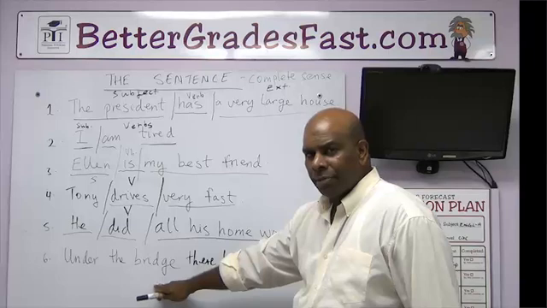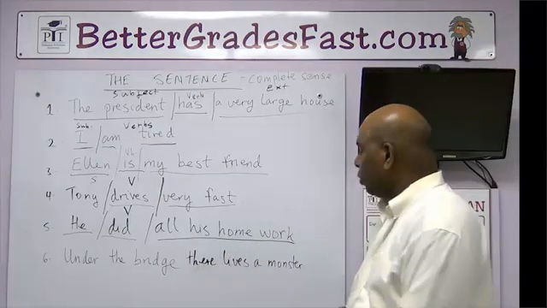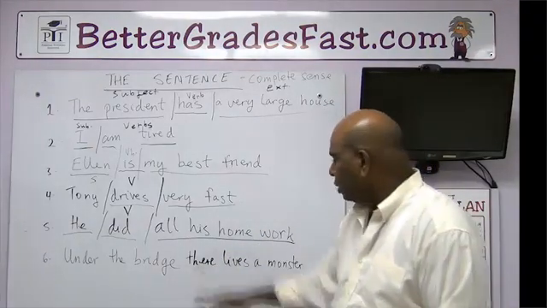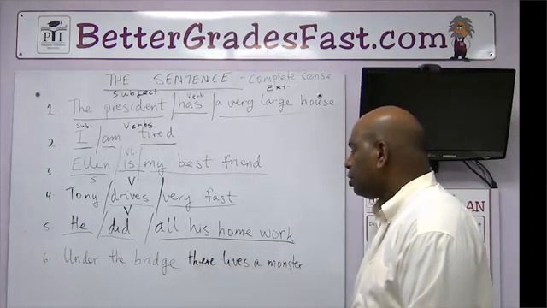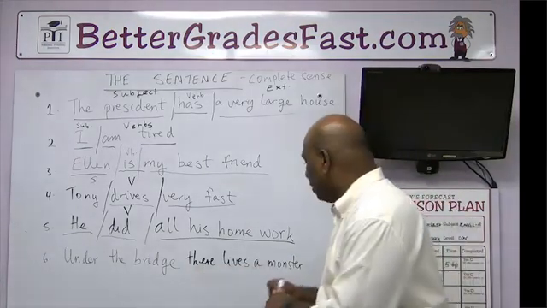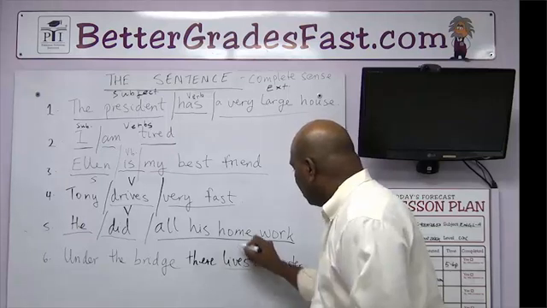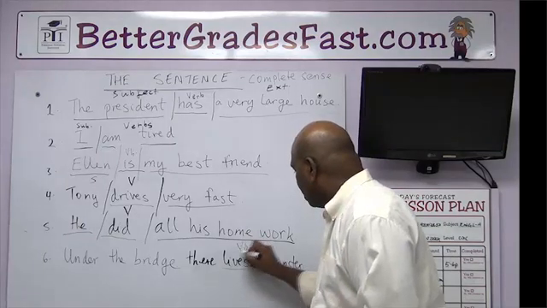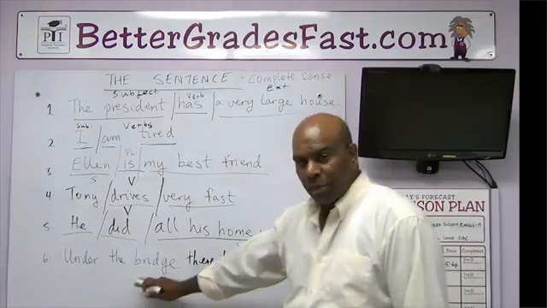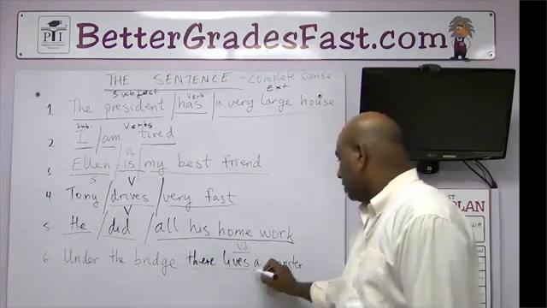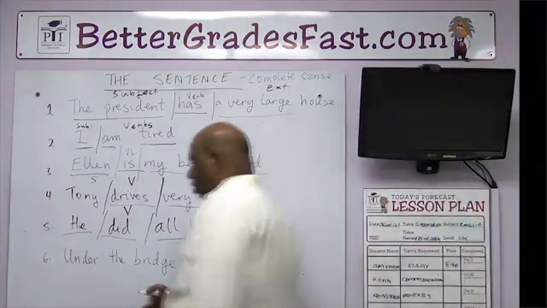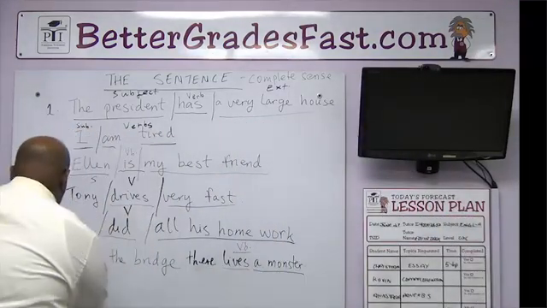What is subject here? Well, first thing we do is find the verb. What's the action word here? Under the bridge, there lives a monster. Lives. We can live. So the verb is here. If I ask who or what lives, the answer is not a bridge, but it's a monster. So we could change this sentence around to write it like this.